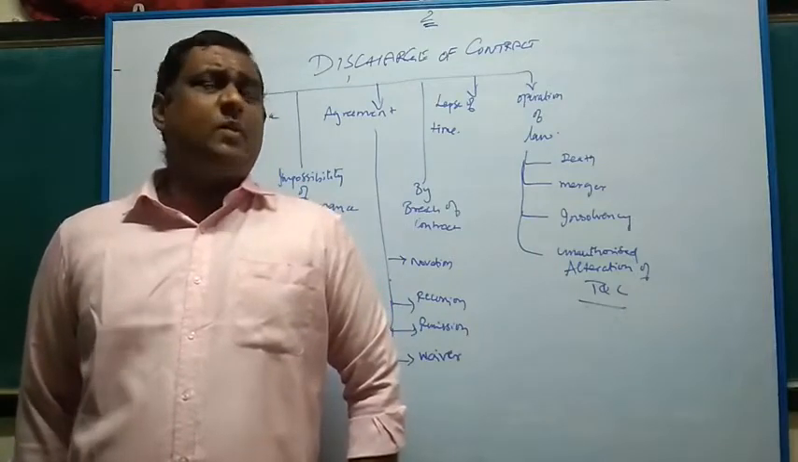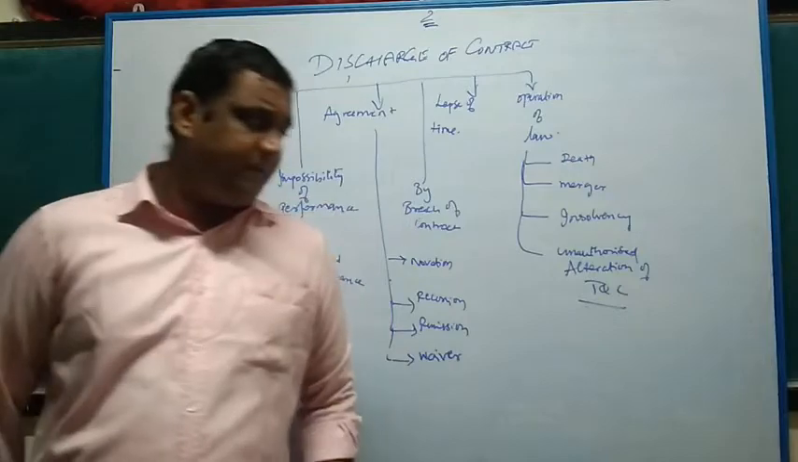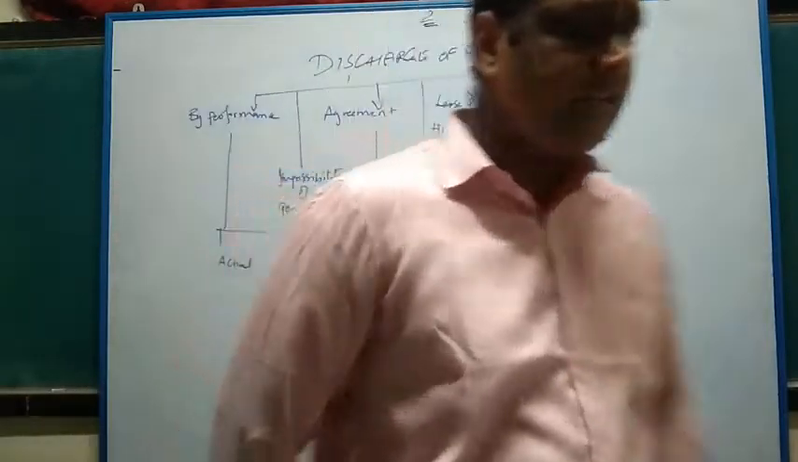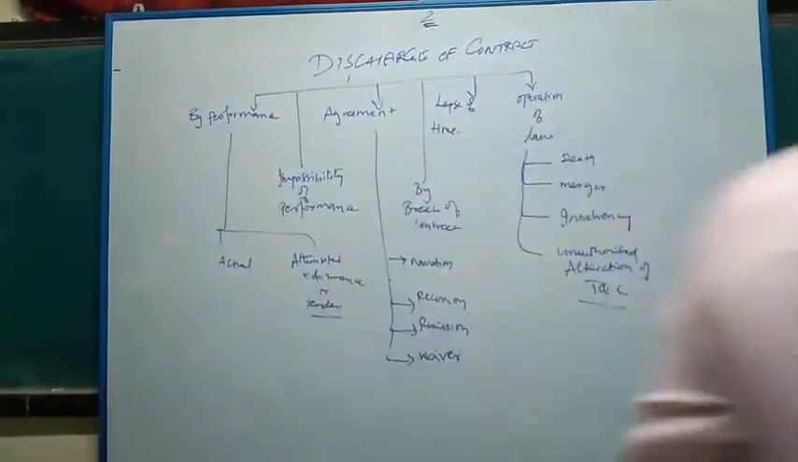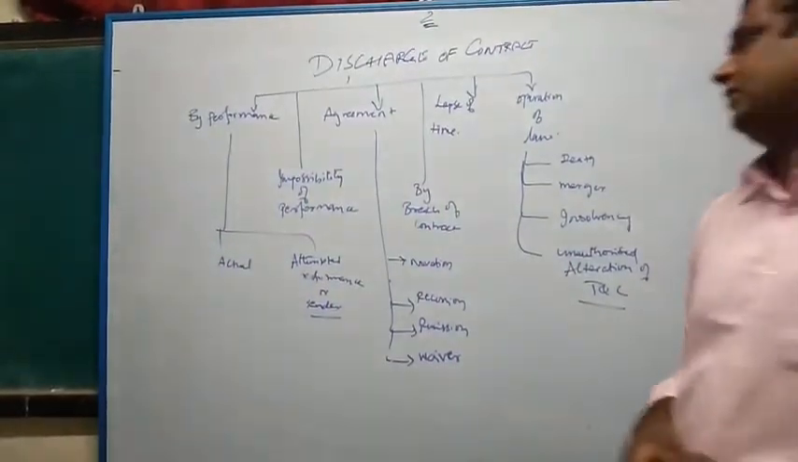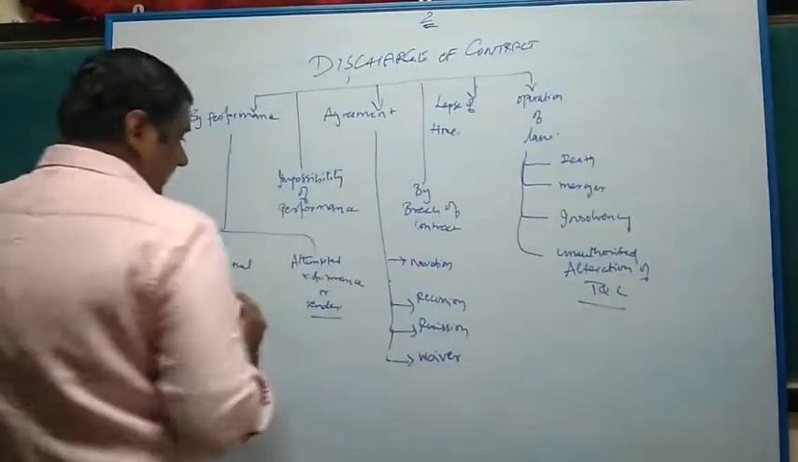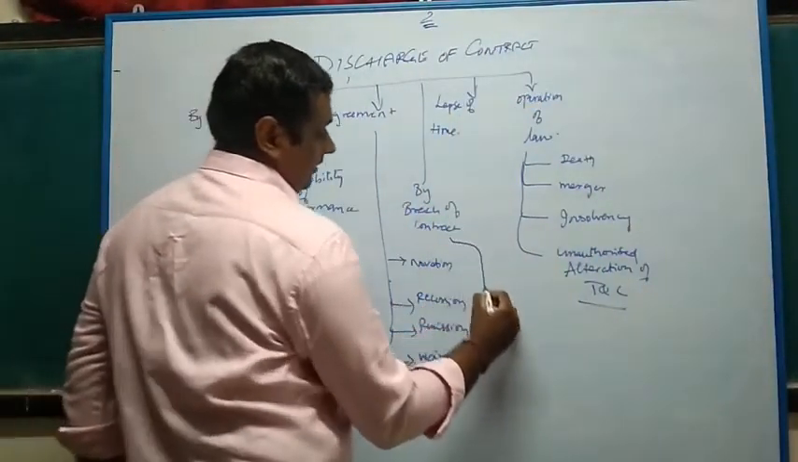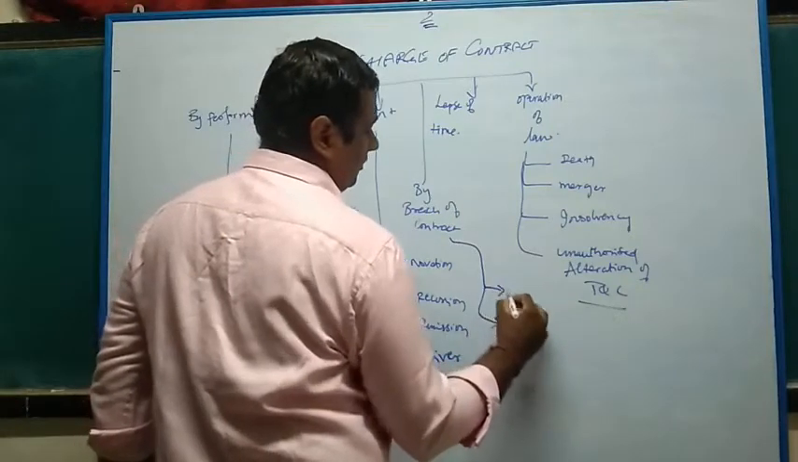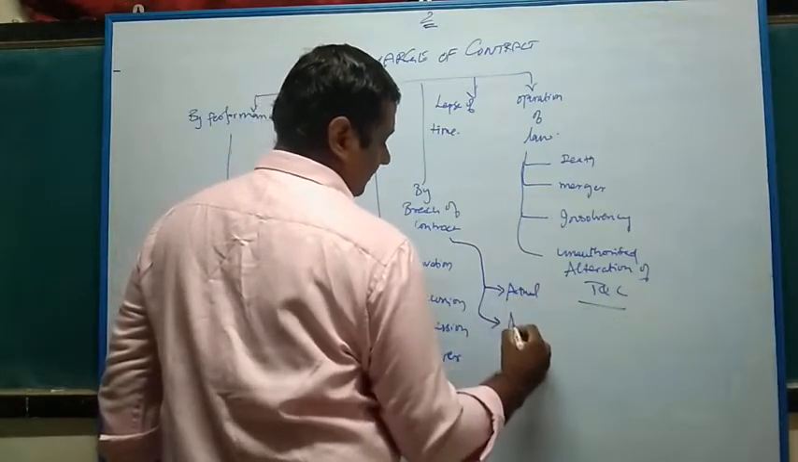Breach is classified into actual breach and anticipatory breach. What is actual breach? What is anticipatory breach? We say actual breach when you are cancelling the contract. First you need to understand what is actual breach, and second is anticipatory breach.